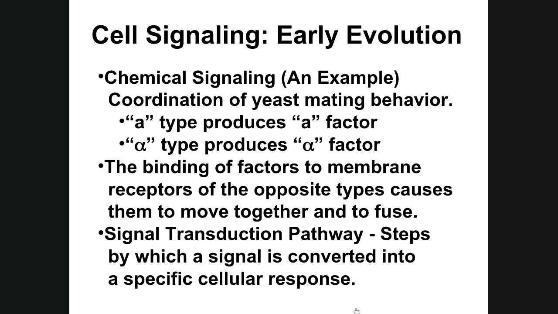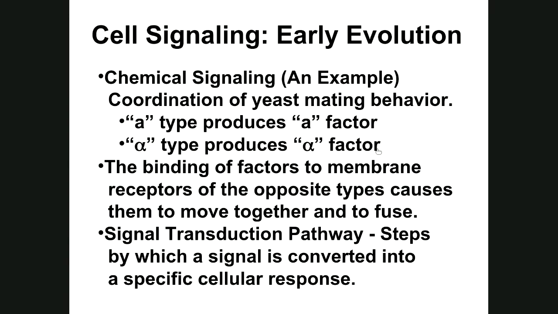So here's just an example. It says chemical signaling, how cells communicate with each other is what that means. And the little example has to do with some yeast. It says coordination of yeast mating behavior, how yeast find each other. Now, the yeast called A type produces an A factor that it releases to the environment. Well, there's a second one, alpha type. Alpha type produces an alpha factor into the environment.